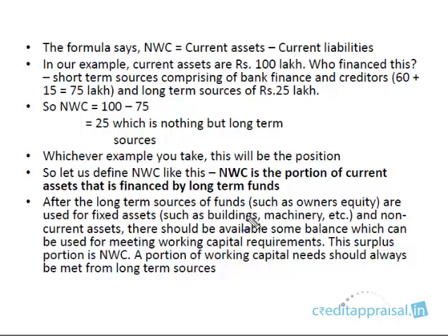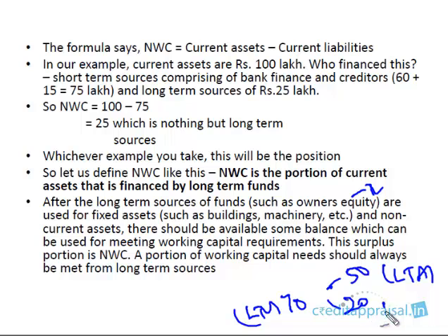So the point I want you to remember at this stage is, the long-term sources of fund include the owner's equity, term loan, all long-term sources. After these long-term sources finance the fixed assets and non-current assets, like buildings and machinery, there should always be some surplus available. In the earlier example, that 70 lakh long-term liability financed 50 lakhs of fixed assets and other long-term assets. But even after that, some 20 surplus was left. This is nothing but NWC. Even after the long-term sources finance the long-term assets, there should always be some surplus which goes to meet the current assets, the working capital requirement. So this portion is NWC.